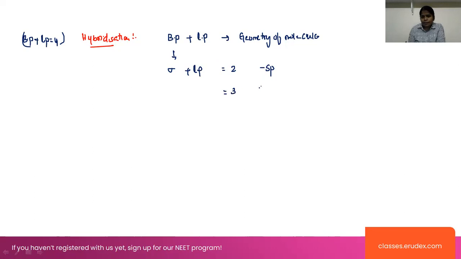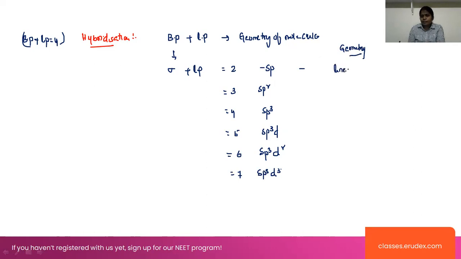Three is sp2 hybridization, 4 is sp3 hybridization, 5 is sp3d hybridization, 6 indicates sp3d2 hybridization, and 7 is sp3d3 hybridization. We are including the bond pairs and the lone pairs, and this decides the geometry of the molecule.